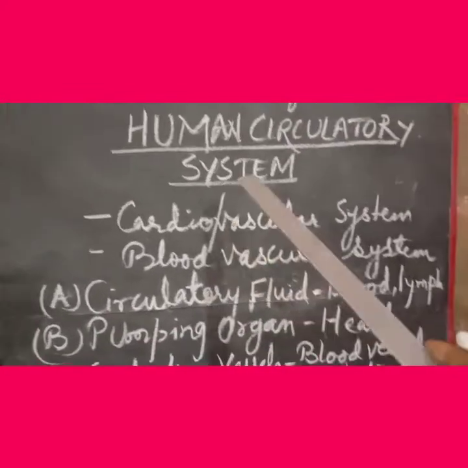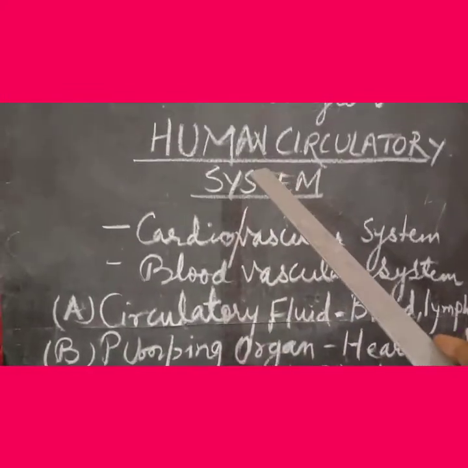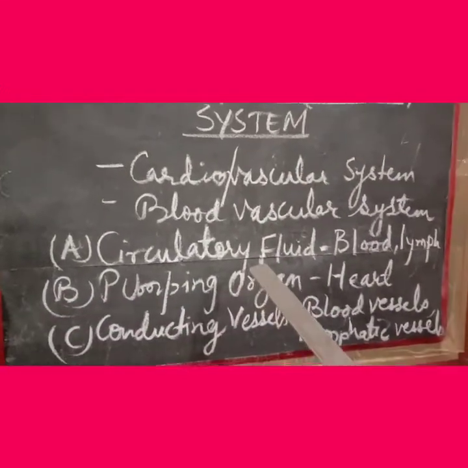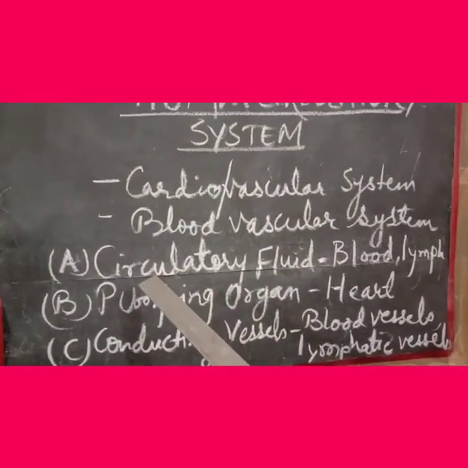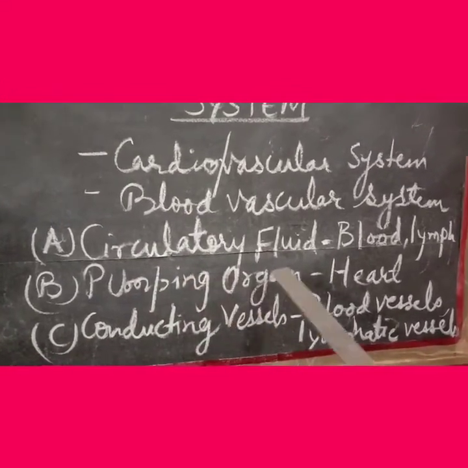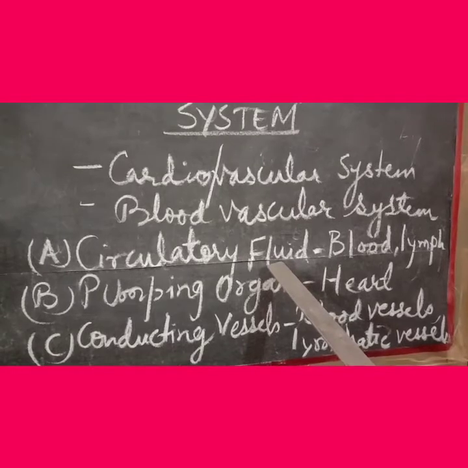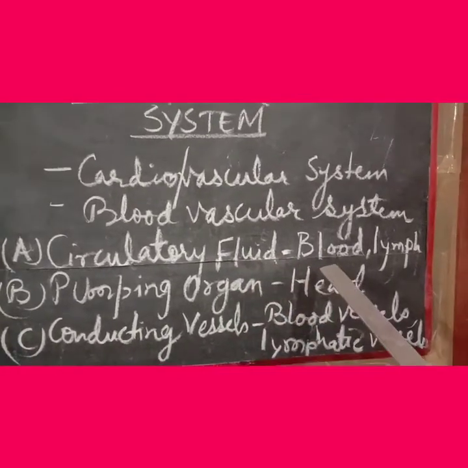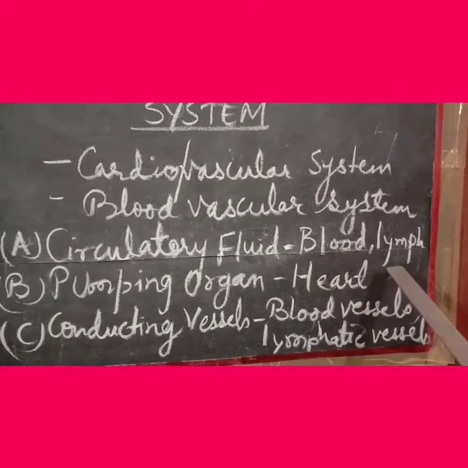Now let's see what the human circulatory system consists of. The human circulatory system consists of circulatory fluid which keeps on circulating inside the body, and these fluids are of two types, blood and lymph.